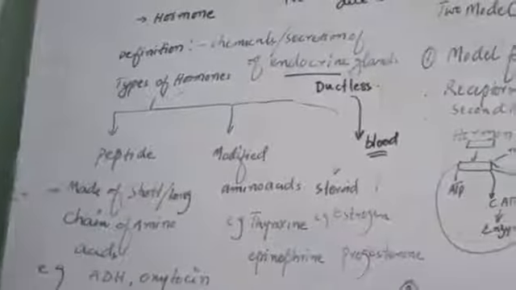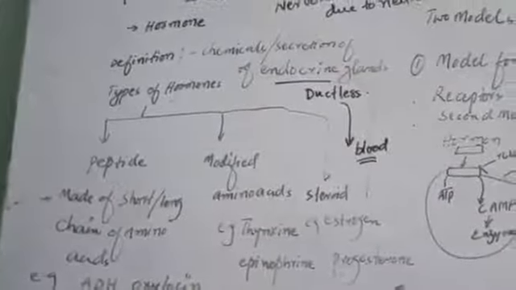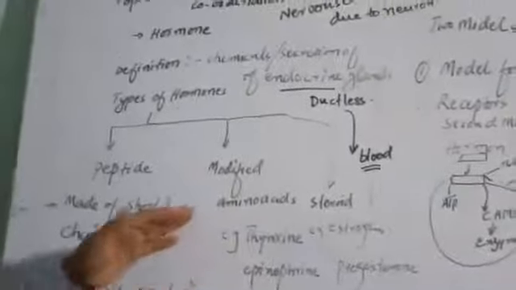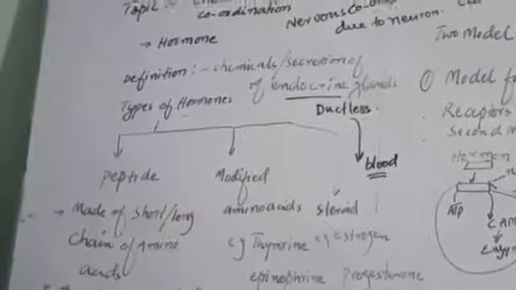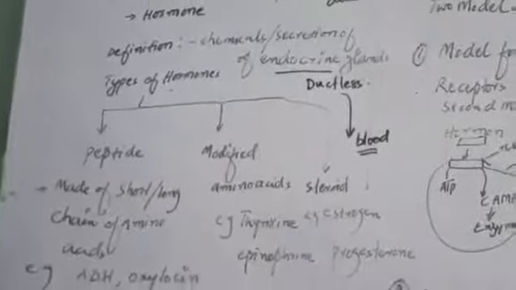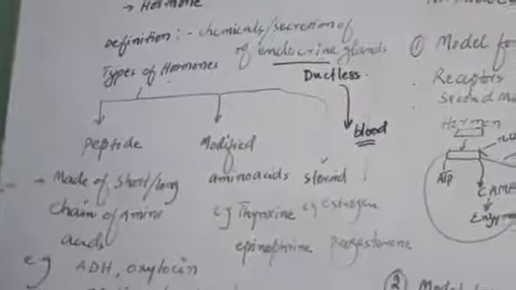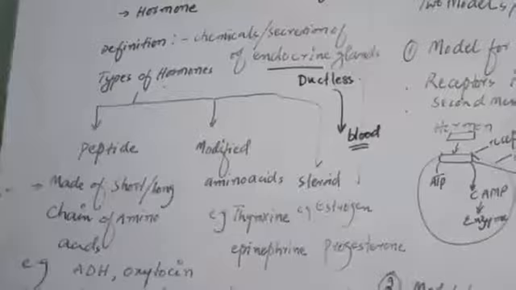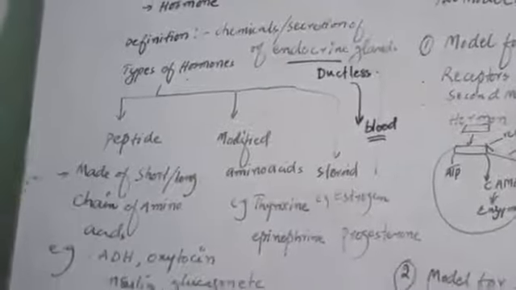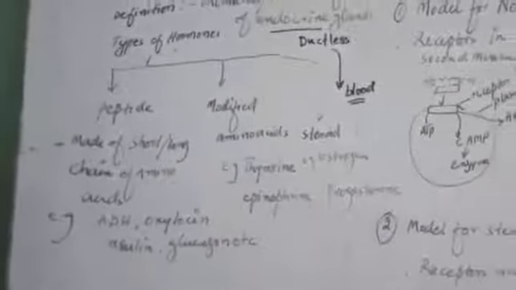There are two types of glands: exocrine glands and endocrine glands. The secretion of an endocrine gland goes to the blood, and from the blood to the target cell. Hormones always perform their function in a targeted way.